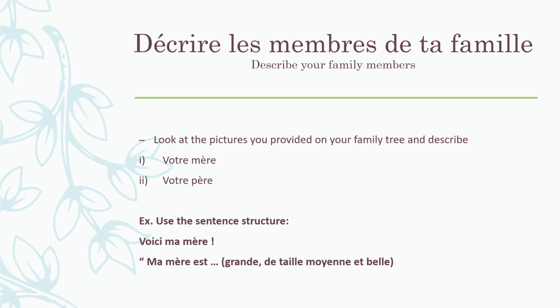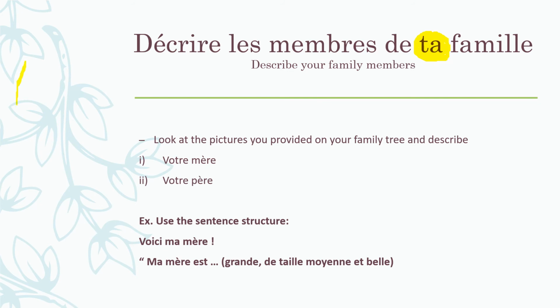Now, point of information, you have just seen a little word here that I don't believe you saw before. This is ta. Alright? Ta means your. It is the informal way to say your. So you use it only with your acquaintances, with your friends. And it's the same principle as with ma, mon, and mes. There are three ways to say my: ma, which is used for a feminine singular noun, mon, M-O-N, which is used for a masculine singular noun, and mes, which is used for a plural noun, whether it is masculine or feminine.